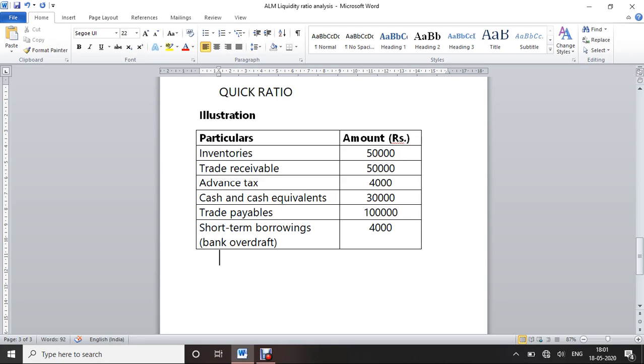So hence the formula for calculating the quick ratio.